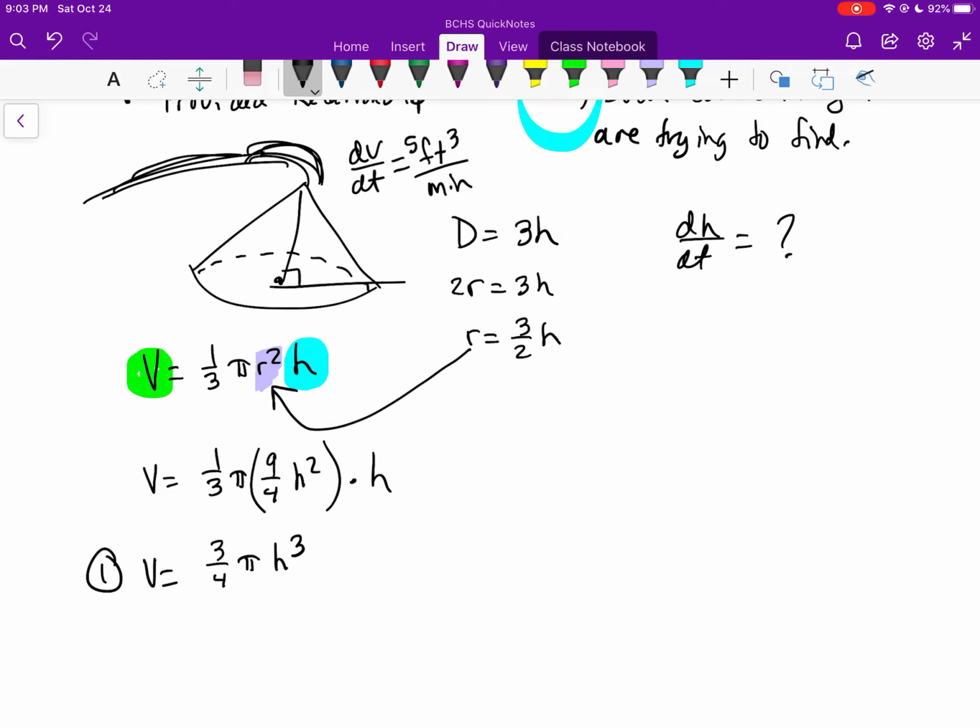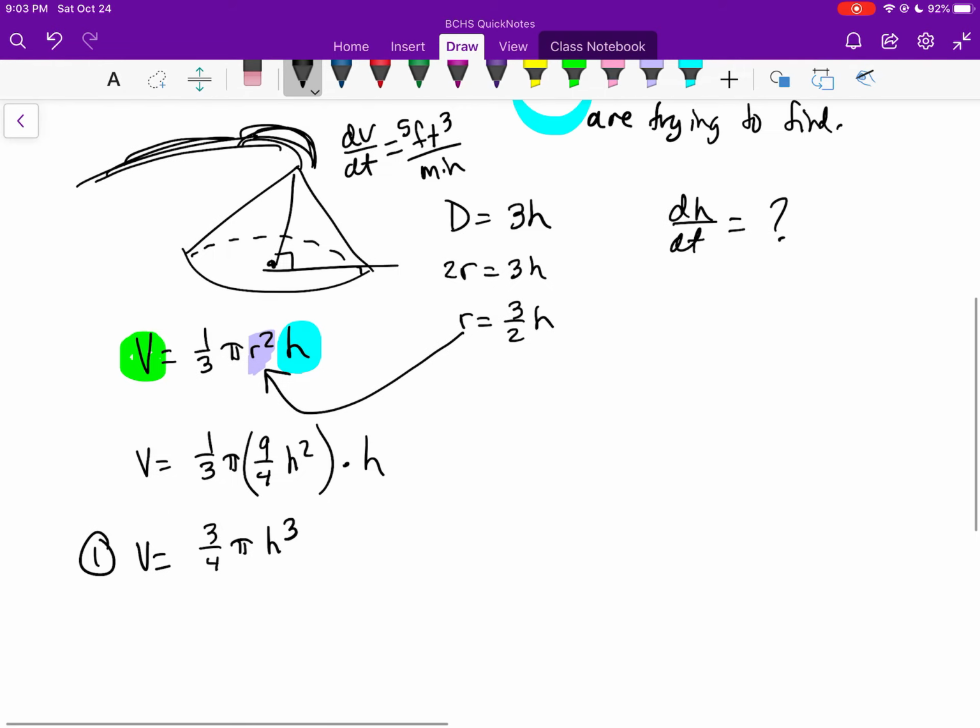At this particular point, I can take my derivative to relate the rates, and I get dV/dt is going to equal 9/4 pi h squared dh/dt.